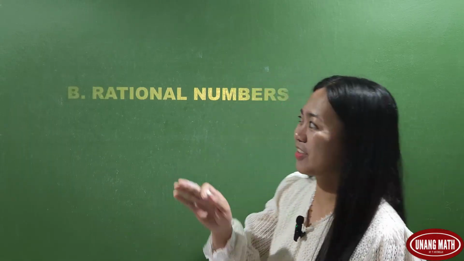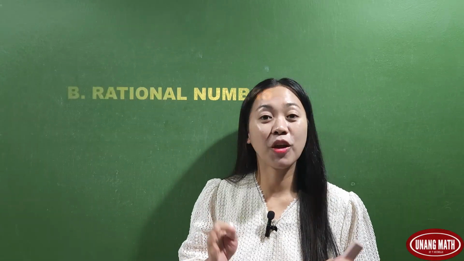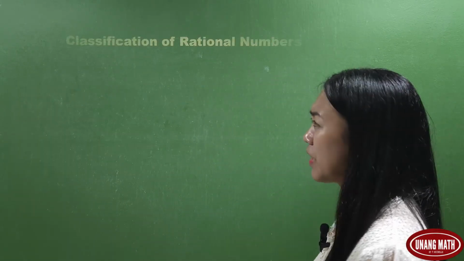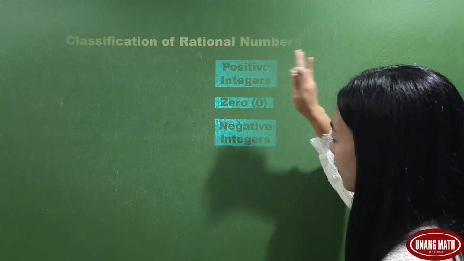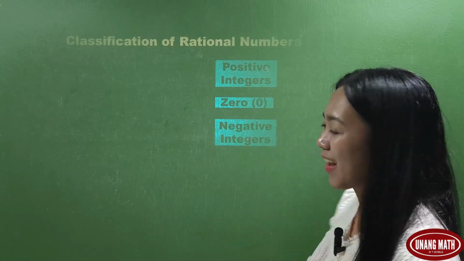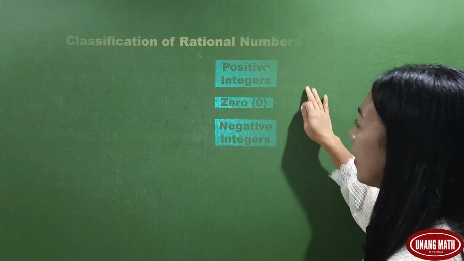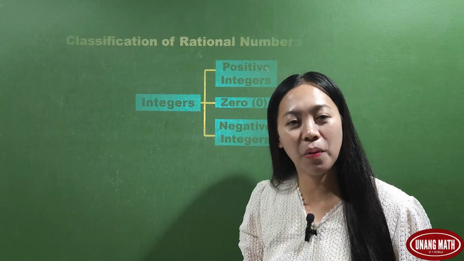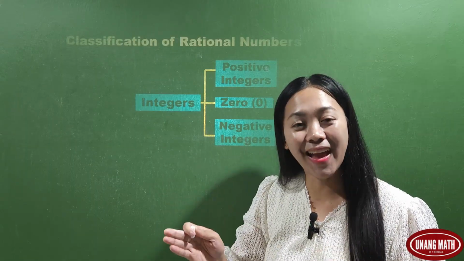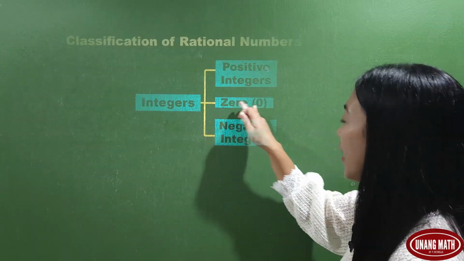This is the second part of this episode, and the lesson is about rational numbers. We already know that all numbers are rational numbers, and rational numbers can be converted to fractions. Let's take a look at the classification of rational numbers. We have here positive integers, 0, and negative integers. These three are what we call integers. You already know that integers are positive and negative exact numbers, including 0.